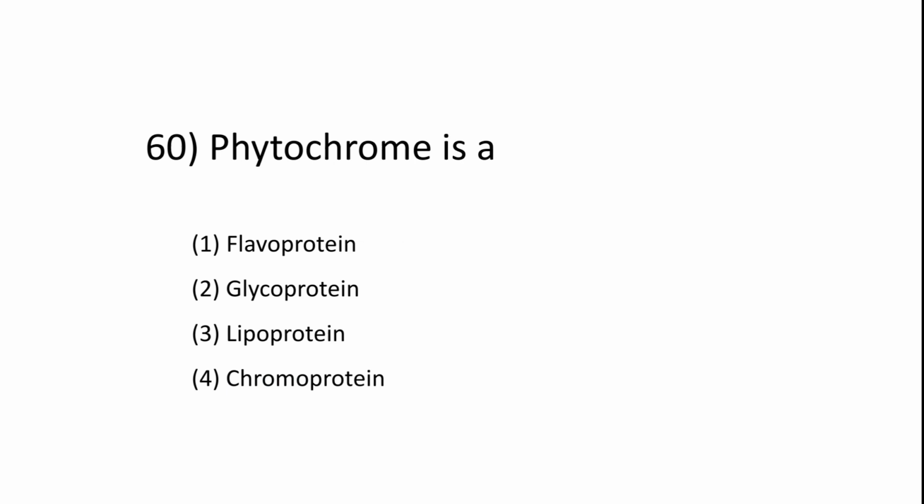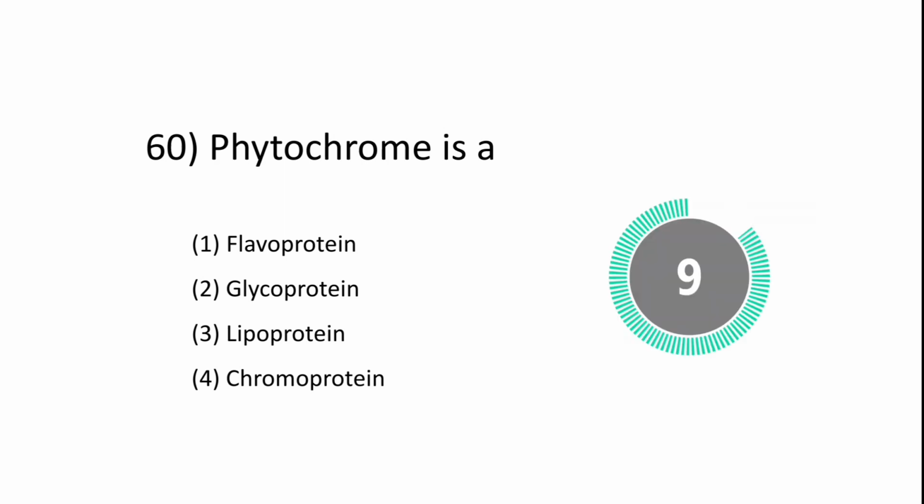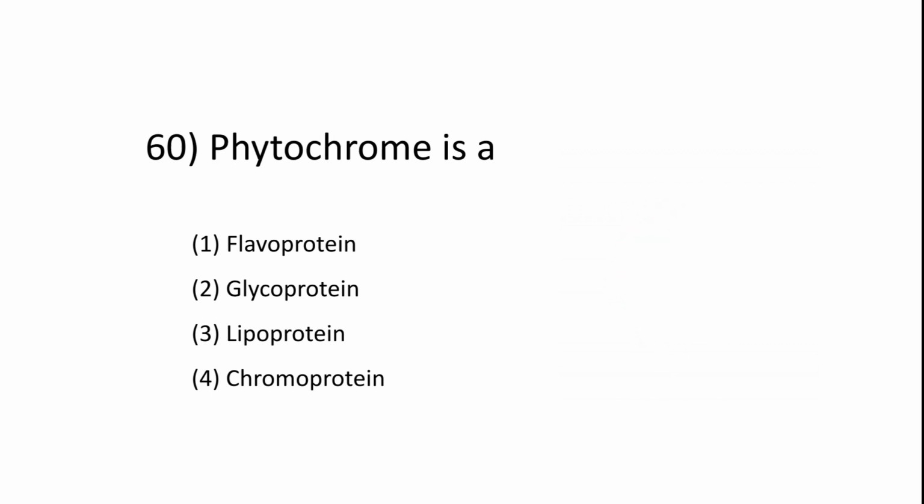Next question. Phytochrome is a flavoprotein, glycoprotein, lipoprotein, chromoprotein. Phytochrome क्या होता है? Chromoprotein.